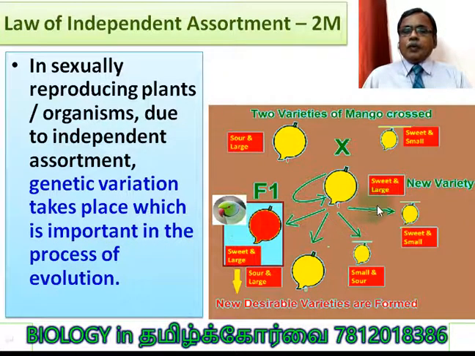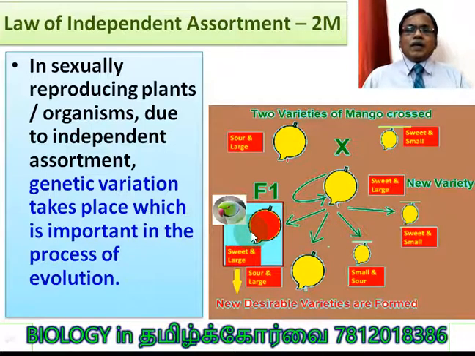Now, of the 4 combinations produced by this cross between the sour large mango and the sweet small mango, this is the combination eaten by the fruit eating birds, animals and human beings. And this is having one undesirable character, this is having another undesirable character, and of course these also have both undesirable characters. So usually the animals and human beings do not select these 3, and usually they select this one.